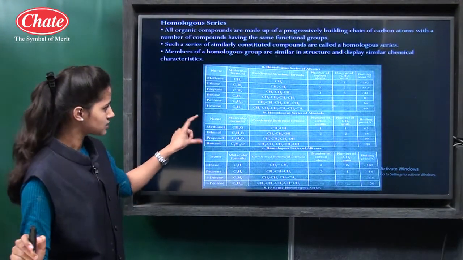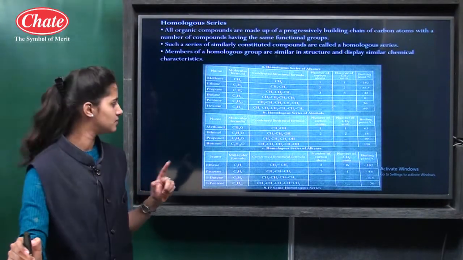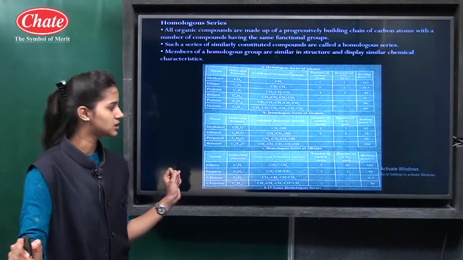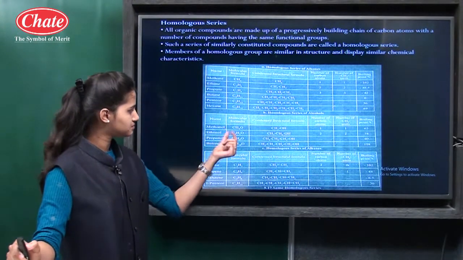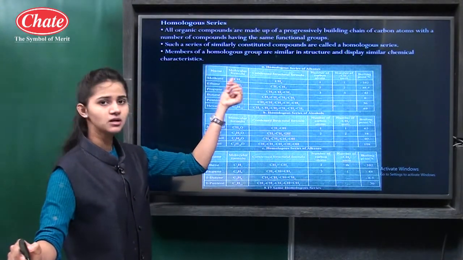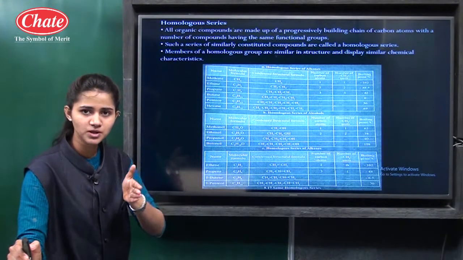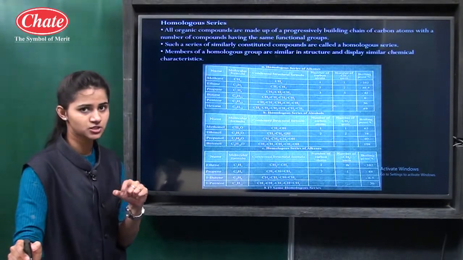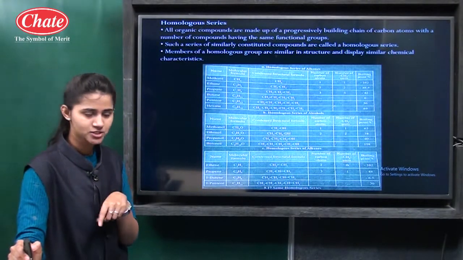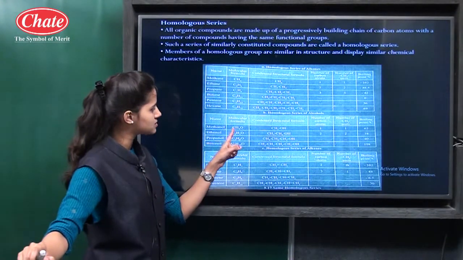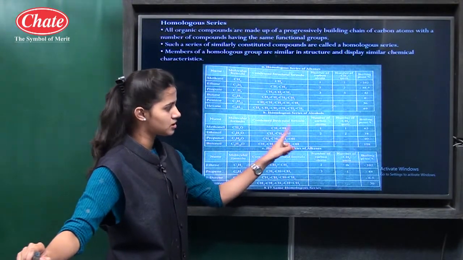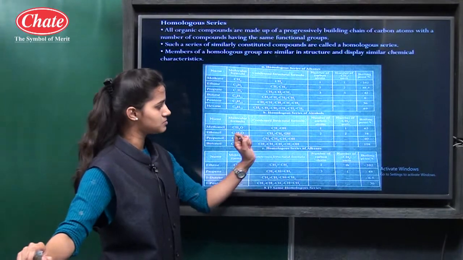Next, this is the homologous series of alcohol. You can see the first compound in this series is methanol. It means that from methane, only one hydrogen atom is replaced and the alcohol functional group is attached. So CH3OH. The condensed formula is CH4O and the structural formula is CH3OH. Number of carbon atoms, 1.